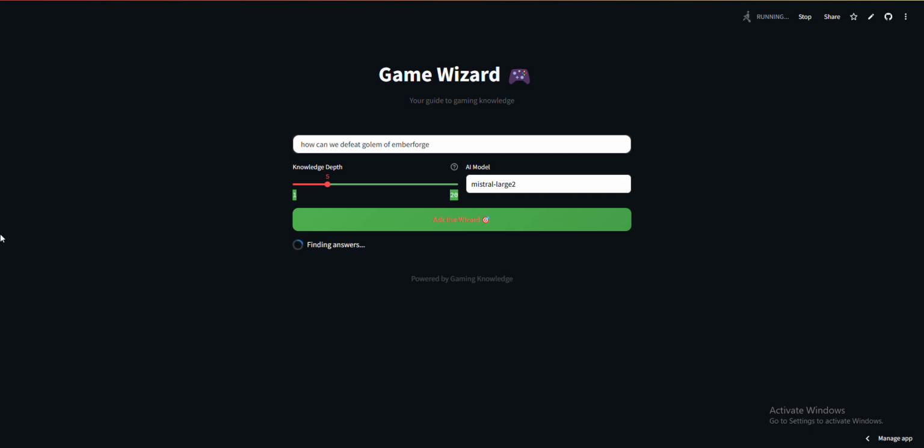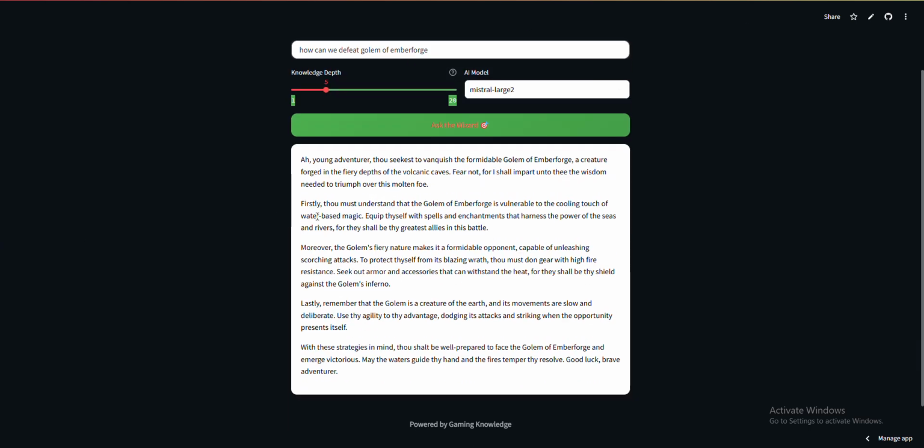It will take some time. After getting the answer, we can see that it has answered based on the context that we gave: the golem of Emberforge is vulnerable to water-based magic, and it has told us to use such magic to win over the golem.